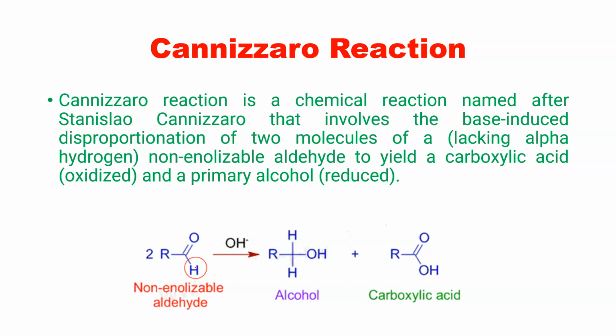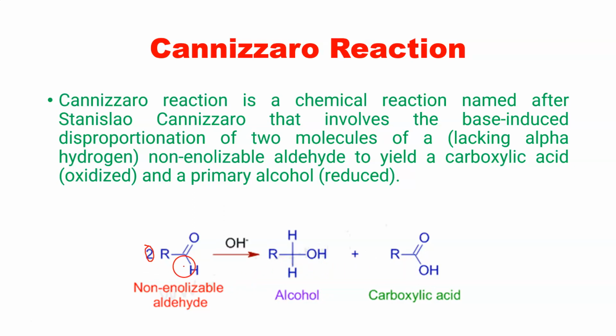Why disproportionation actually? Because this aldehyde molecule has become unequal. Unequal why? Because one of the products has been oxidized and the other has been reduced. So two molecules are required, and it is a base-induced reaction. One forms an alcohol and the second forms a carboxylic acid. So which one is reduced and which one is oxidized?